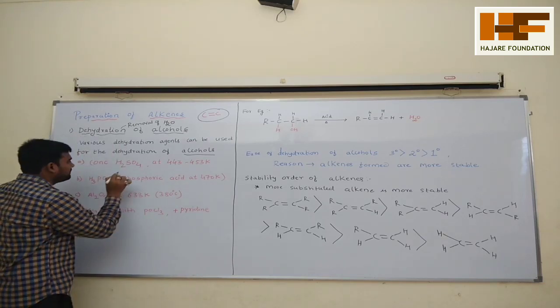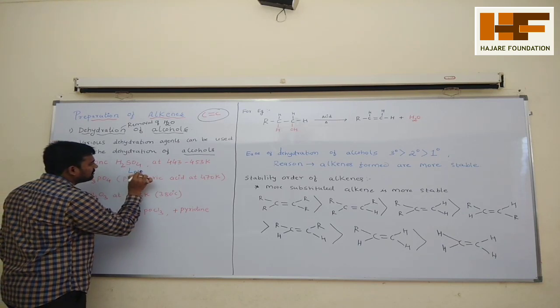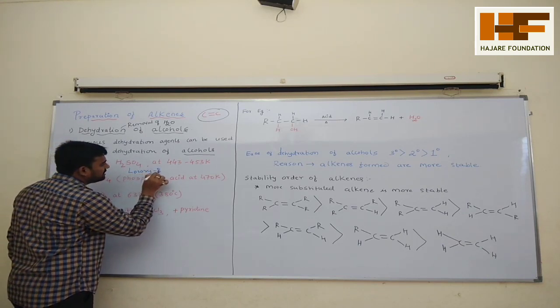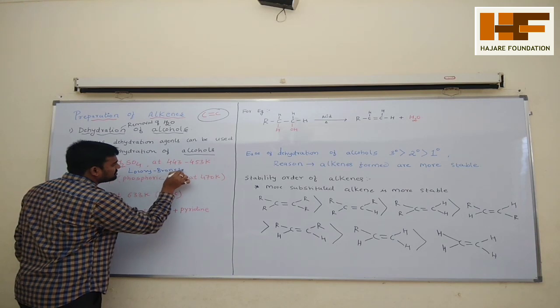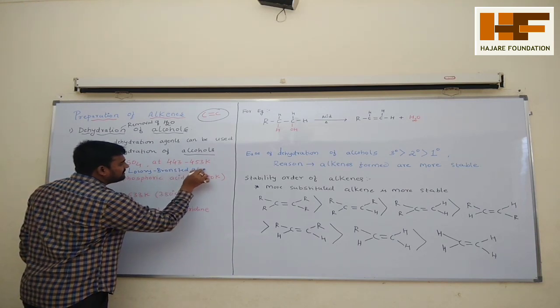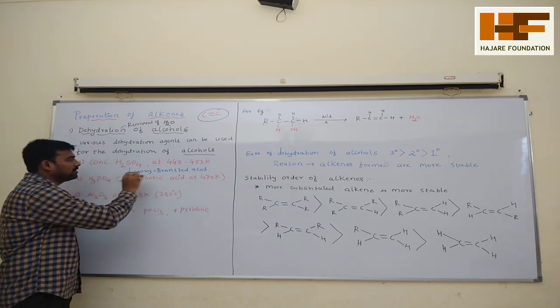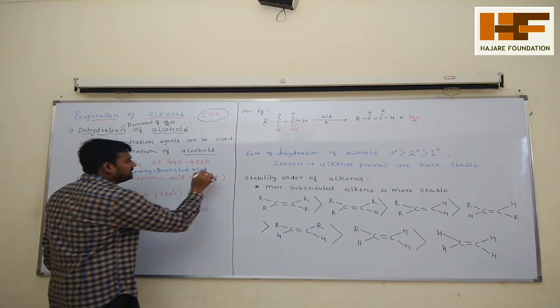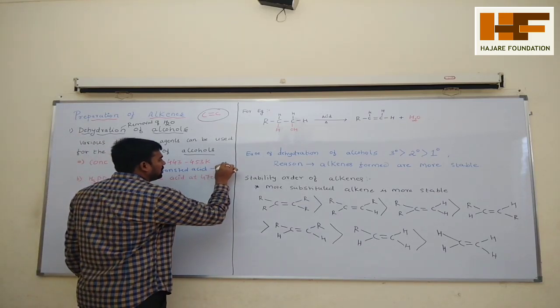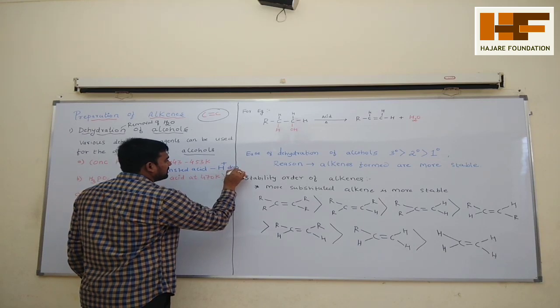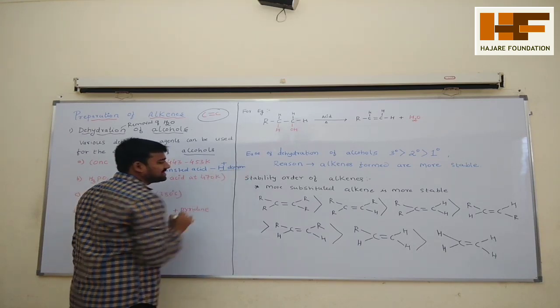The meaning of Lowry-Bronsted acid is nothing but proton donor, H plus donor.